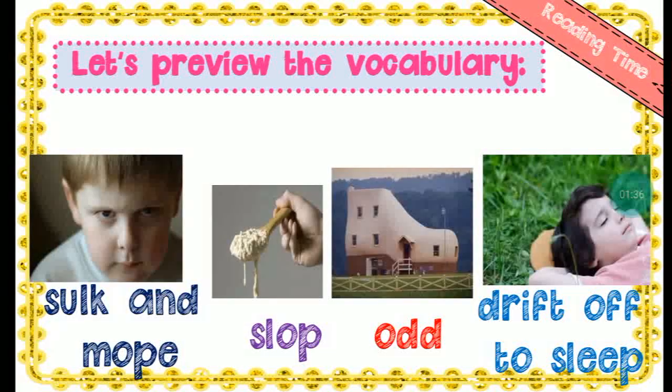Let's review the vocabulary before we start. The new words you'll find in today's story. The first one is sulk and mope. Sulk and mope means to be quiet and pout. When somebody is too quiet, you will say, you are sulky. So sulk and mope means to be quiet and pout.